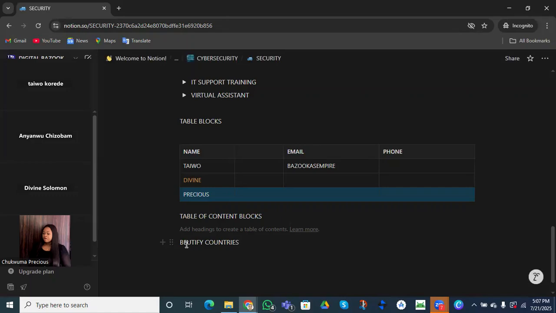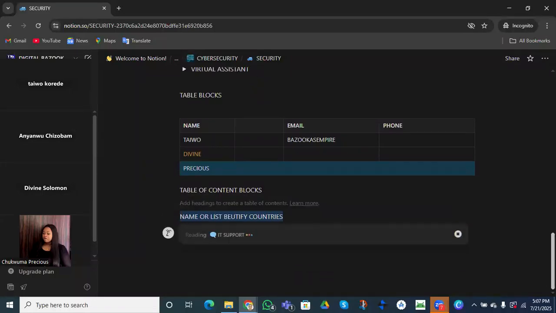We can ask it to name or list all the beautiful countries. Let me use AI for the last time, so that it helps us name or list all the beautiful countries.